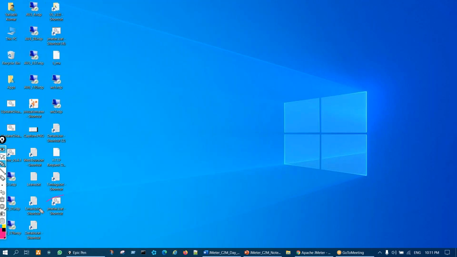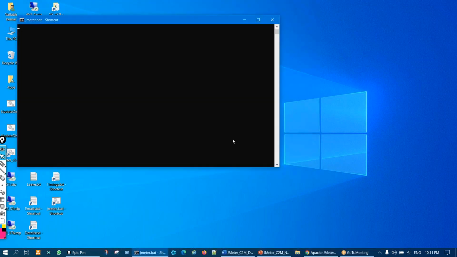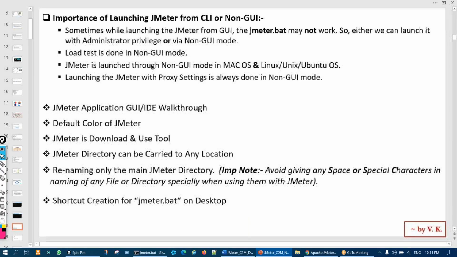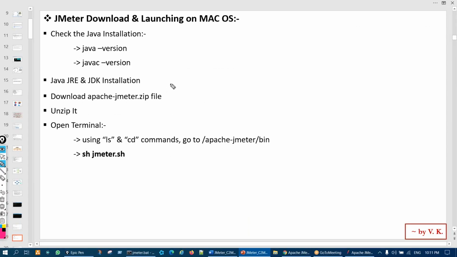Now I have created a shortcut here. So if I simply double click on that, I can directly open it from my desktop as well, right? You see, like that. So my time will be saved, right? Then next, a few commands for Mac.